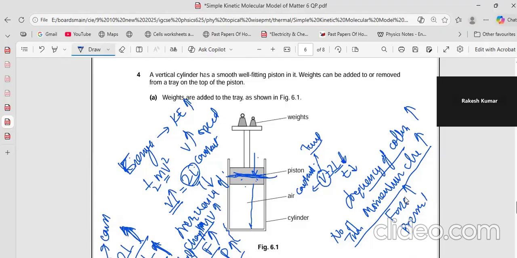So everywhere, you have to be very specific about what's happening. In temperature, what is happening? In weight, what is happening? And what is happening to the length, the momentum change, the pressure and the force, everything. What is constant, what is not constant.